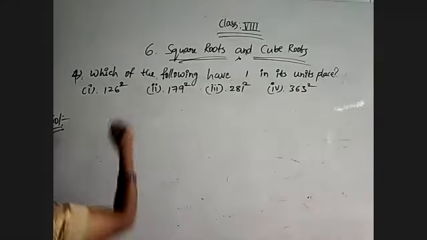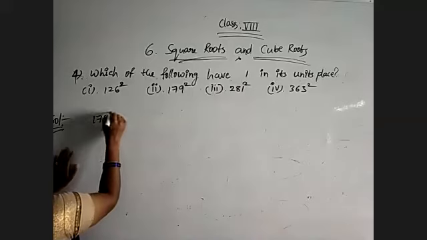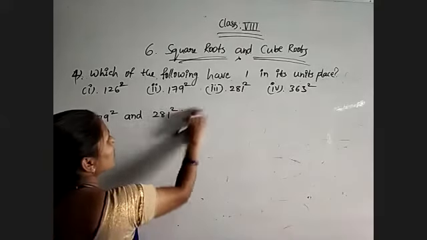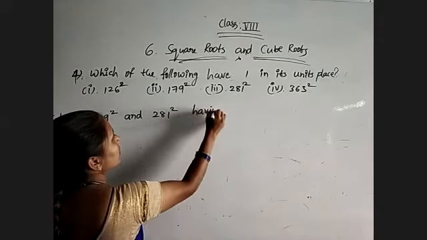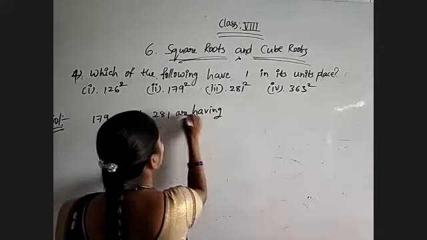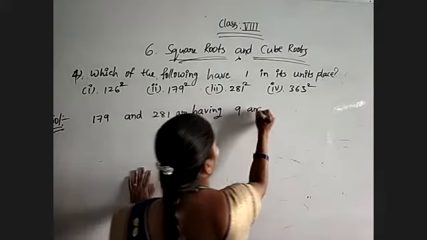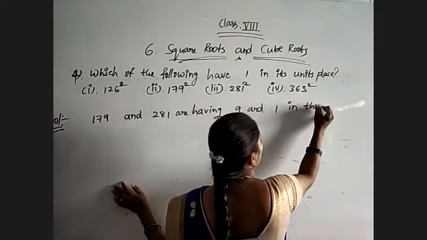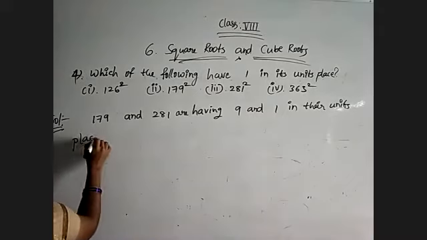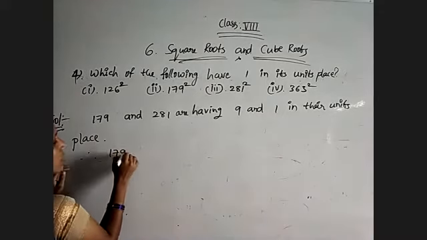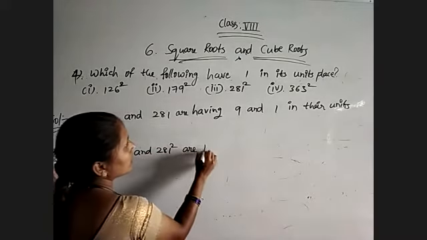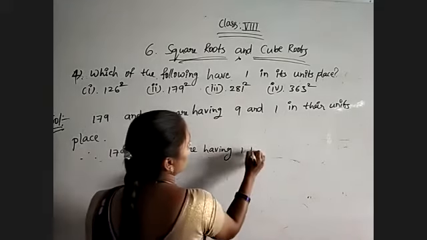So 179 and 281 are having 9 and 1 in their unit place. Therefore, 179 square and 281 square are having 1 in the unit place.